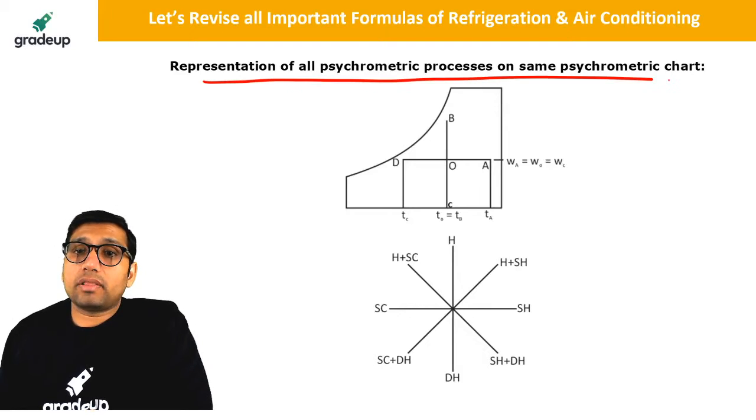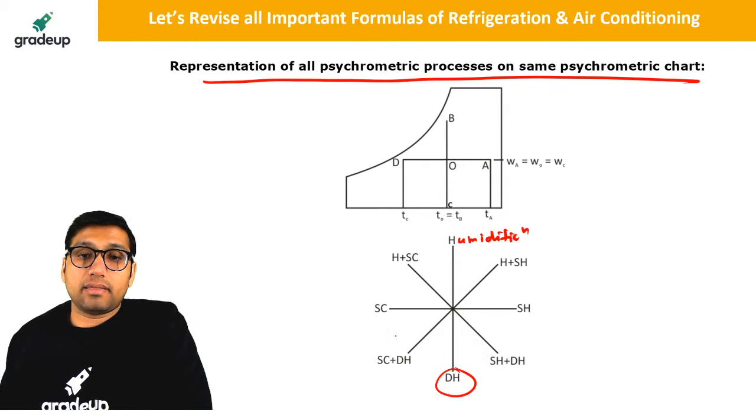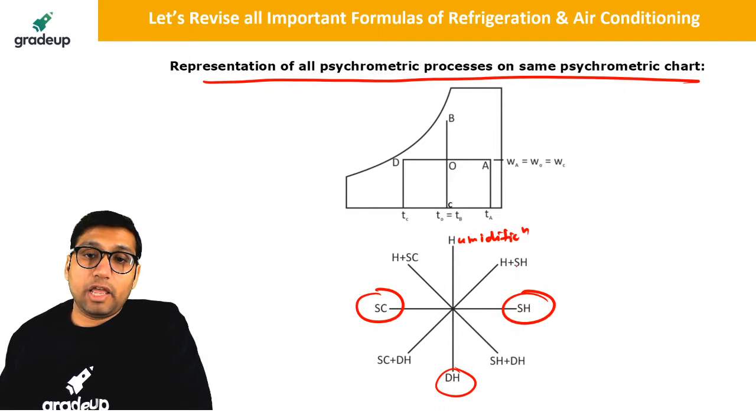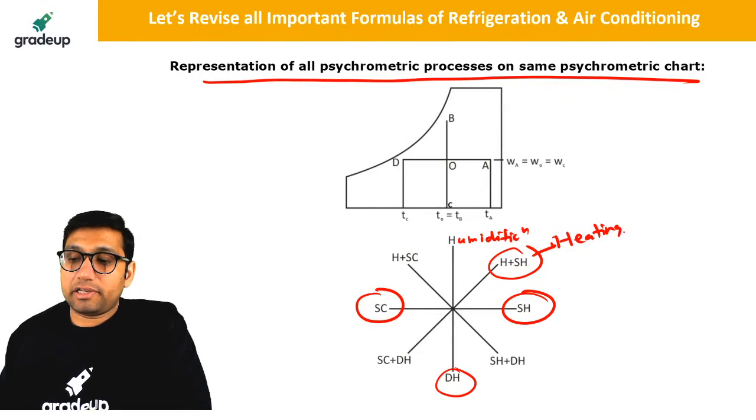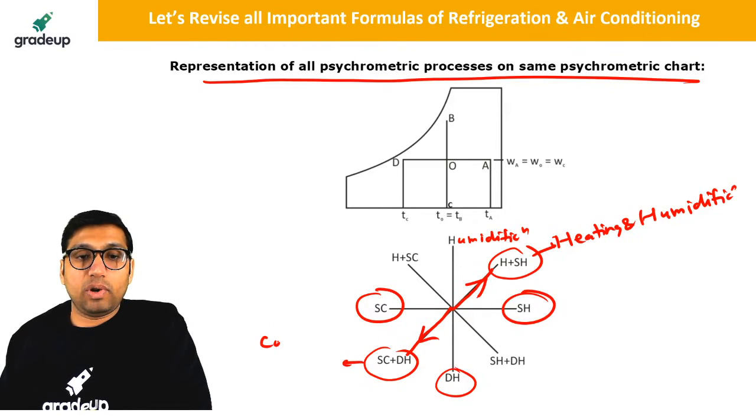If you want to represent all the psychrometric processes on a single psychrometric chart, this is how you represent them. This is humidification, this is dehumidification, this is sensible cooling, this is sensible heating. If you go along this line, it is called heating and humidification. A line going like this is called cooling and dehumidification.